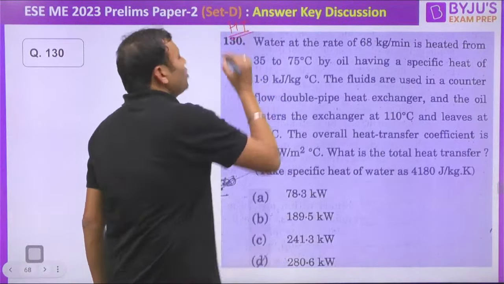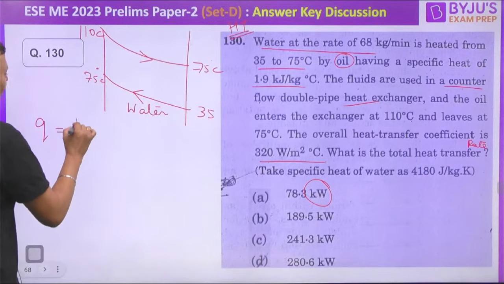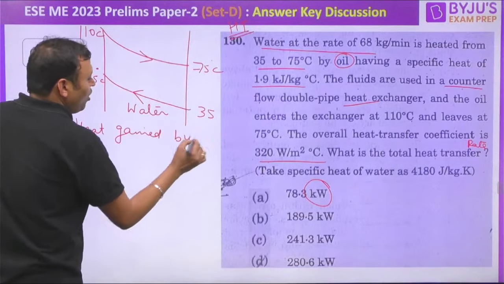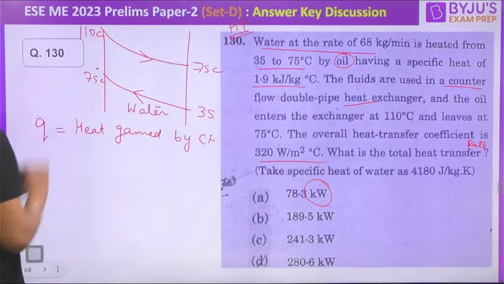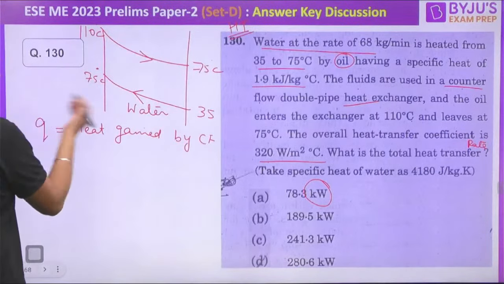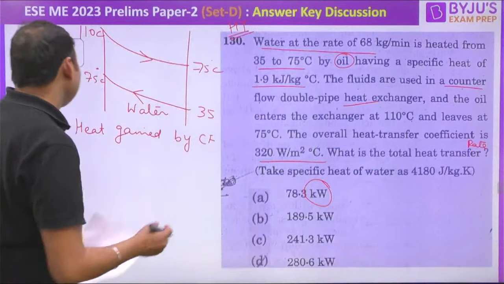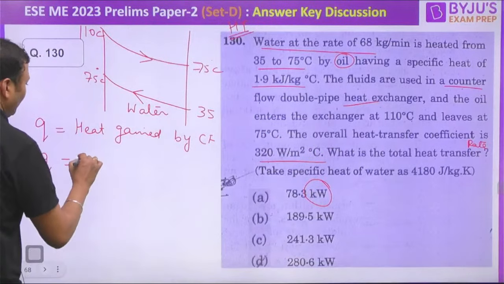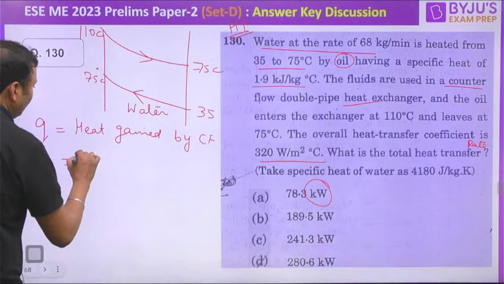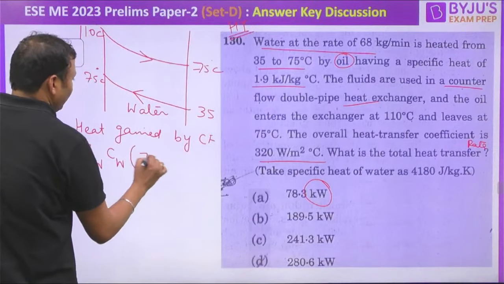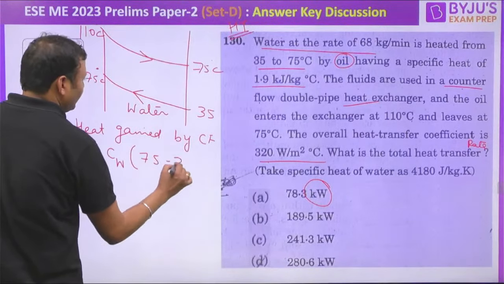If you say the rate of heat transfer is equal to heat gained by the cold fluid, or heat lost by the hot fluid, according to energy conservation. So we can call this question to be from the basic thermodynamics, or we can say it is from the basic energy conservation. The heat gained by the cold fluid is equal to mass flow rate of water into specific heat of water into delta T, temperature difference, that is 75 minus 35. That will give you the answer.